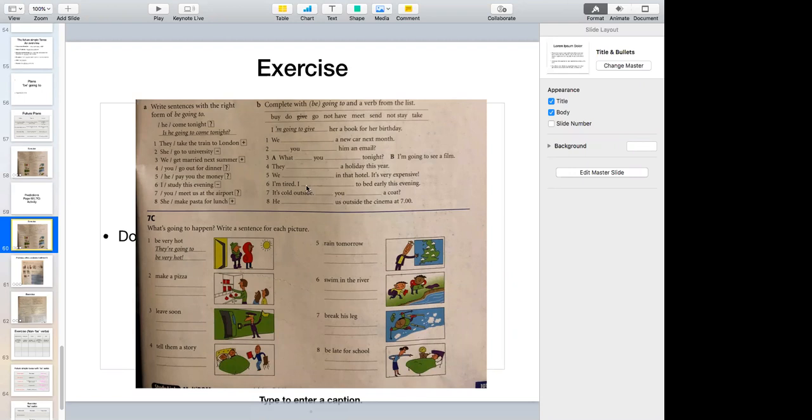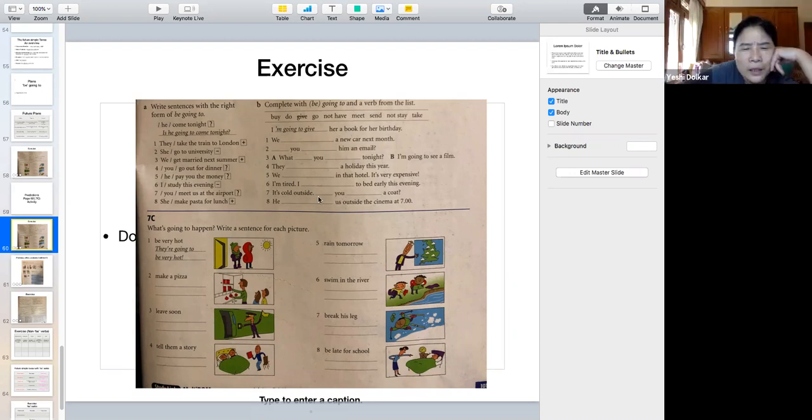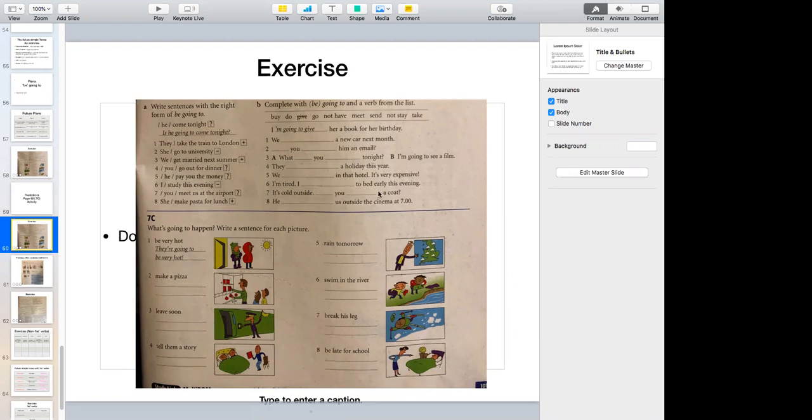Okay, so here you say, it's cold. Are you going to take a coat? All right, what about number 8?